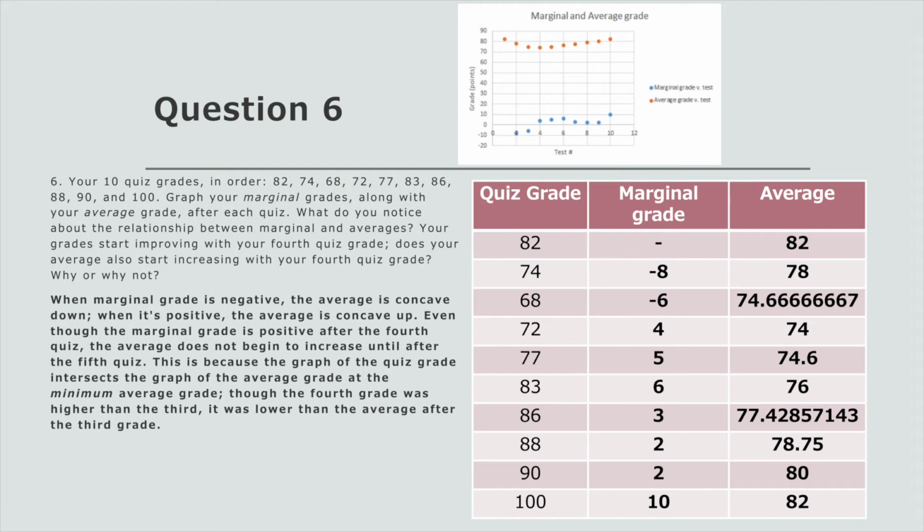The marginal grade is positive after the fourth quiz, but the average doesn't increase until after the fifth quiz, because the graph of the quiz grade intersects the graph of the average grade at the minimum average grade. Since the fourth grade was lower than the average after the third grade, the average decreased. But the fifth grade was higher than the average after the fourth grade. So then the average began to increase, and marginal grade was positive from there on out.